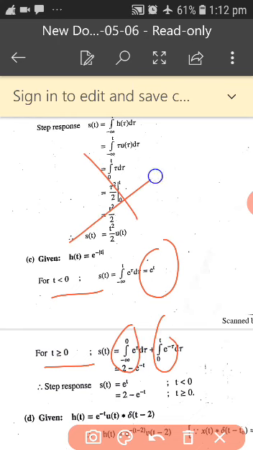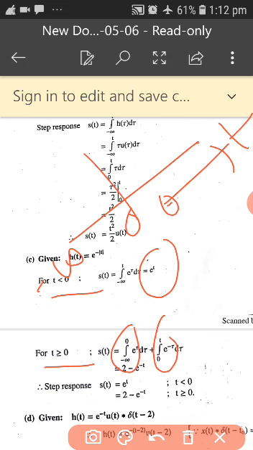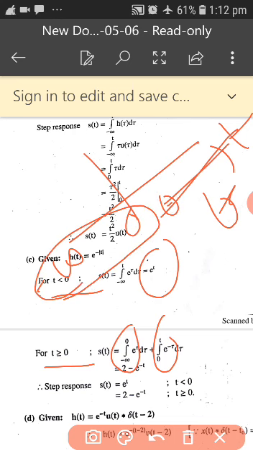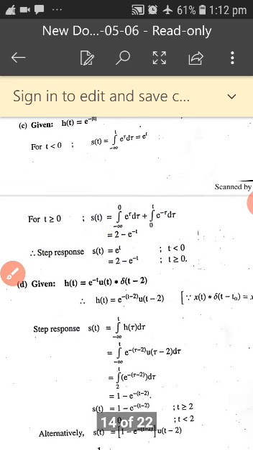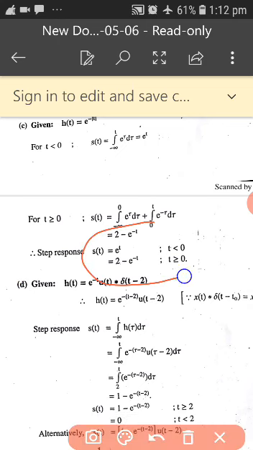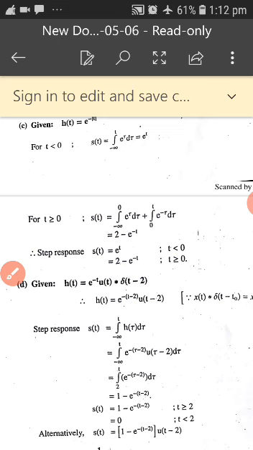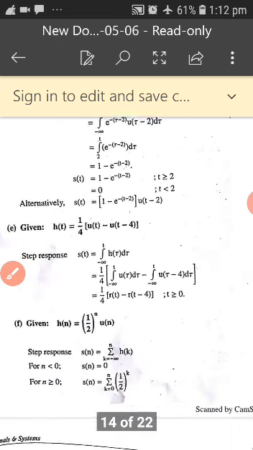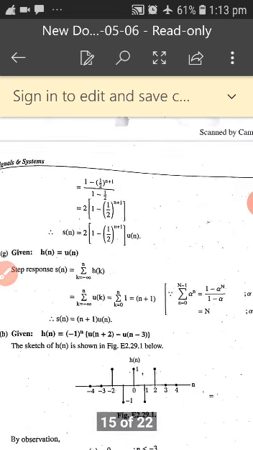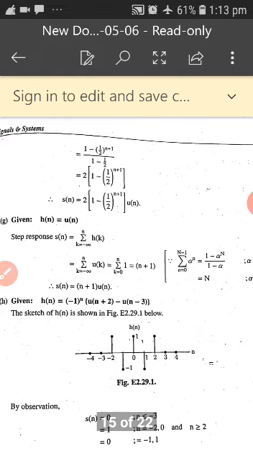Based on that, he has substituted and found the step response here. Similarly, we have the other problem. Just go through. It is an integration, and if you have any doubt, you can call us.